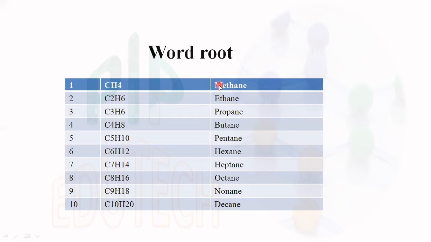Just naming the compound based on the number of carbon atoms. If the carbon atom is 1, it is called methane.